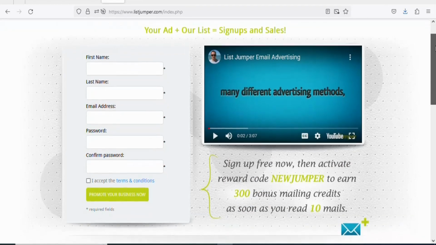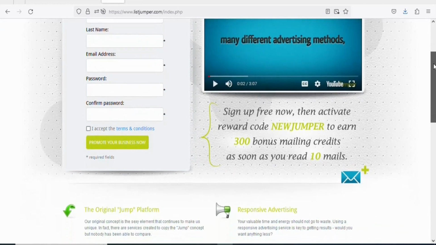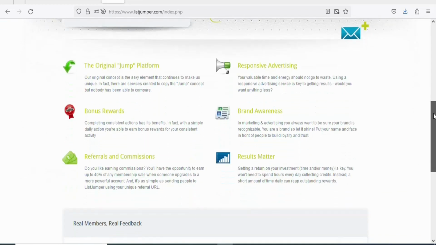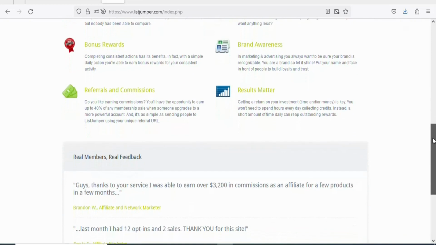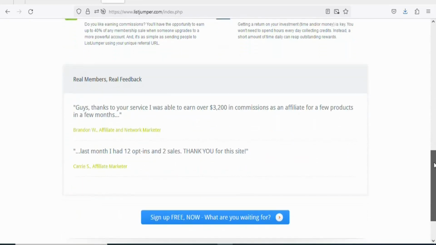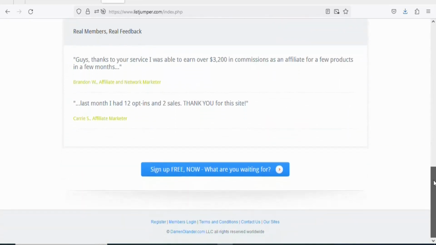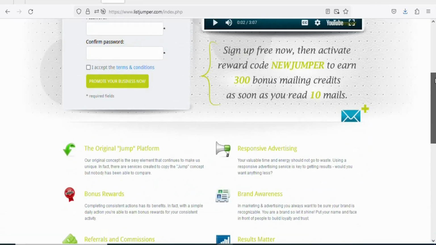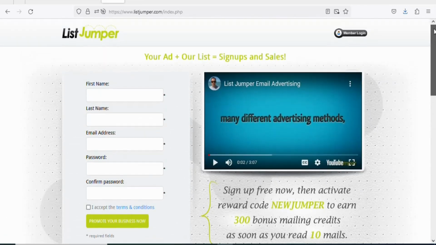This website has an email list that you can use to grow your business. You can use the email list to drive traffic to your affiliate link. You can use it to drive traffic to any business that you want. In this case, we are going to be using it to drive traffic to our affiliate link. So what you have to do is that you have to create an account. Just enter your first name right here, your last name here, email address, password, repeat your password. Click right here, I accept the terms and conditions. Once that is done, you are going to click on promote your business now.